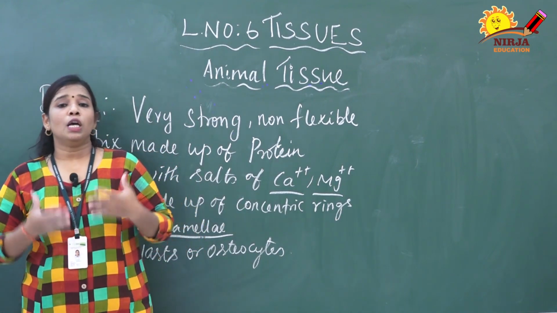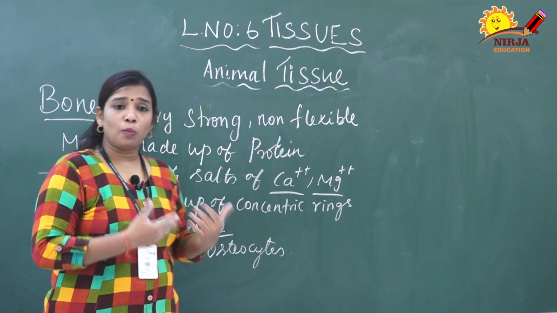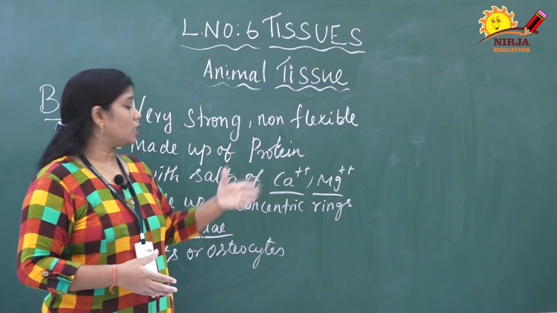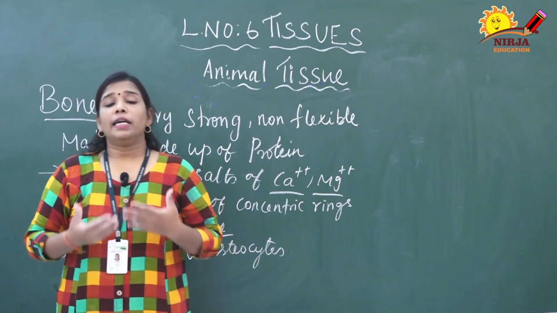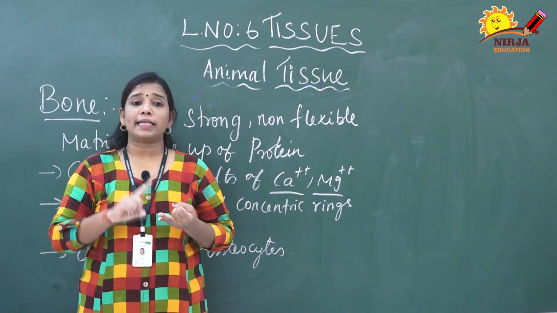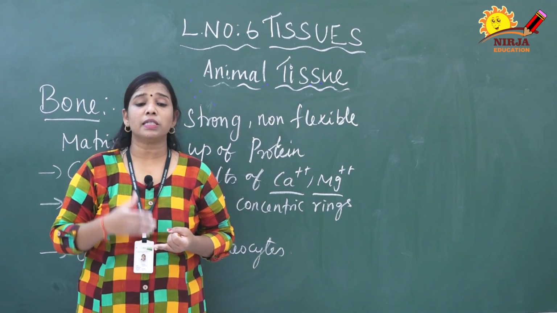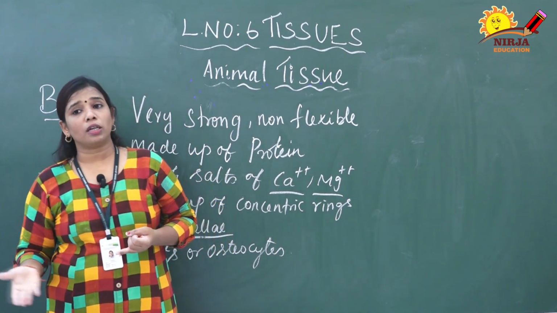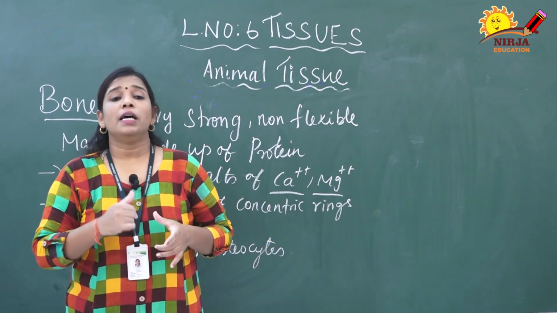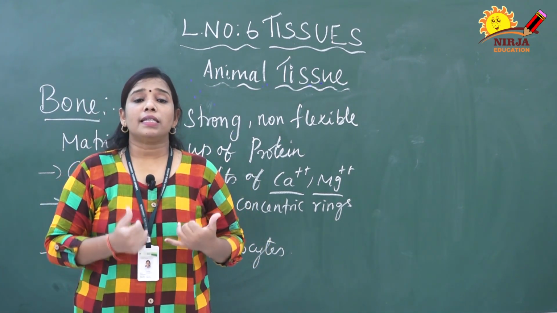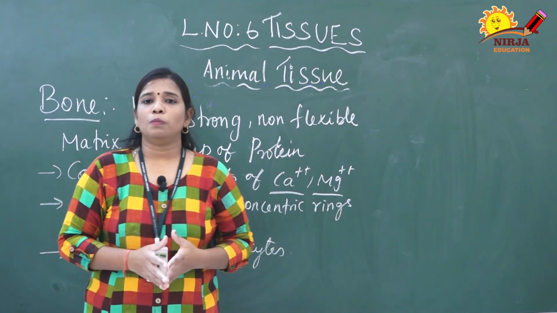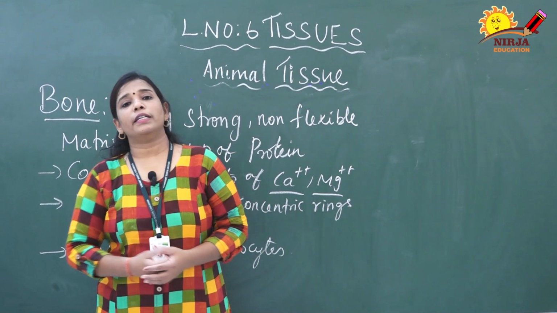Once again I repeat, bone is made up of osteoblasts or osteocytes. The matrix has concentric ring-like structures called lamella. The function of bones is that they provide shape to the body. They act as an endoskeleton in vertebrate animals as well as human beings, except the shark. They provide support and protect vital organs like lungs, heart and brain. They act as a reservoir for storing calcium and phosphorus. This is bone structure.